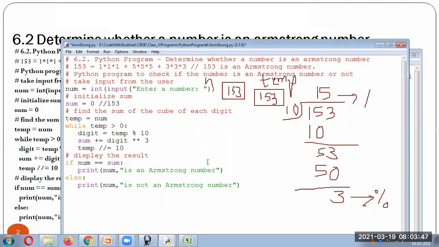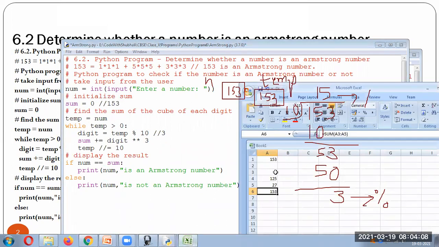So digit is going to be what? The last digit will be taken, which is 3. Then we are doing sum is equal to sum plus digit raised to 3. This is the exponent sign. So 3 raised to 3 is, as we have already seen, 27.